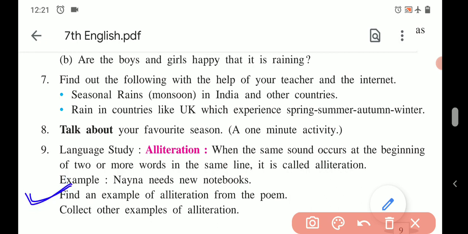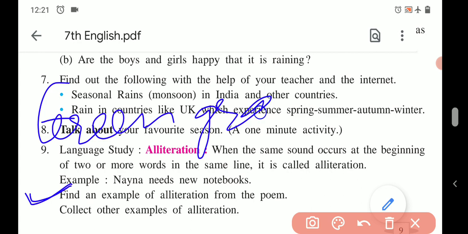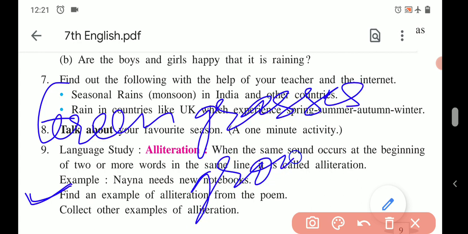Find an example of alliteration from the poem. So in the poem In Time of Silver Rain, there is only one example of alliteration that you have to find. Let me tell you that example. It is: green grasses grow. This is the line from the poem In Time of Silver Rain.